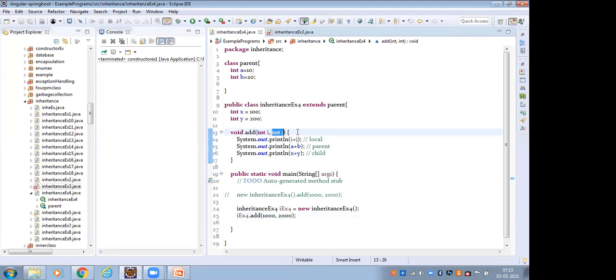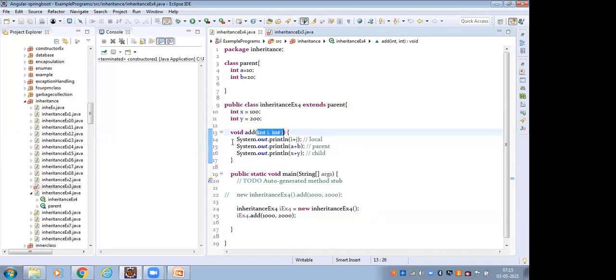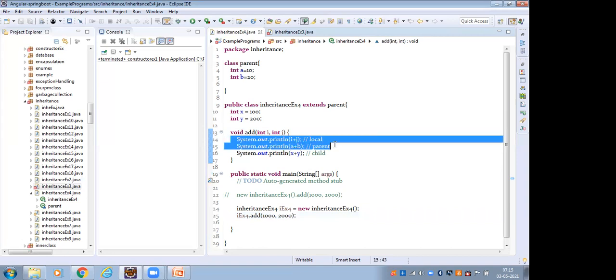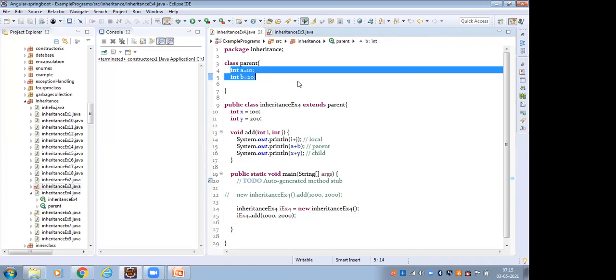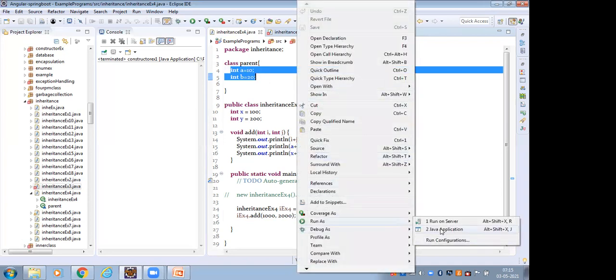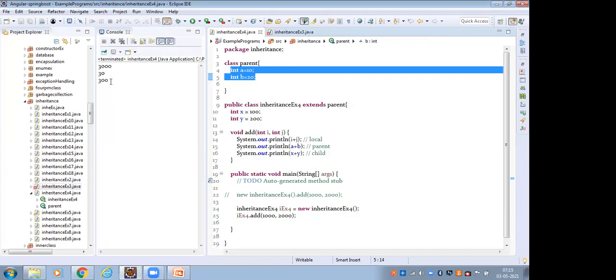Inside the instance method, the local variable we can access directly, and the instance variables we can also access directly. So A, B, X, Y we can access. This is the local variable i, j, this is the current class instance variable X, Y, and this is the parent class instance variable A, B. Now we print the values, 3030 and 300.